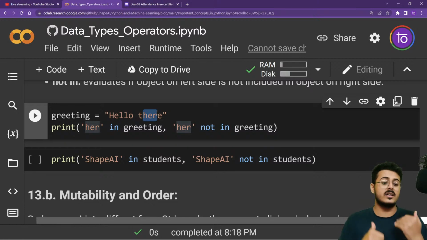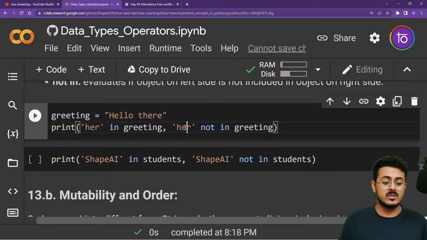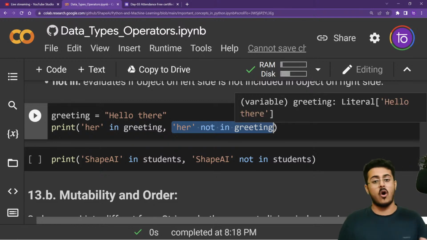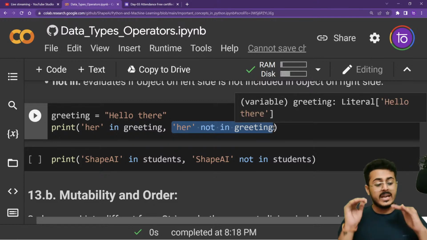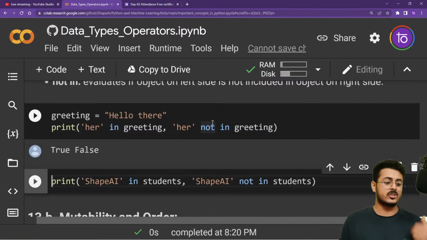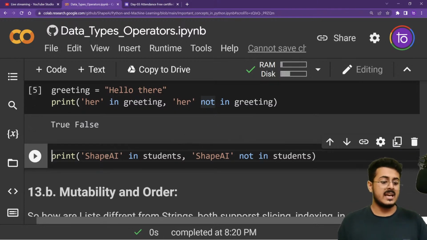So we know that her is present in greeting. Now the next sentence is her not in greeting. Is her not present in greeting? No, false. We have already seen that her is present in greeting. So let us rerun this, and as you are able to see, we are getting true and false as our answer right over here. Similarly, is shape AI.